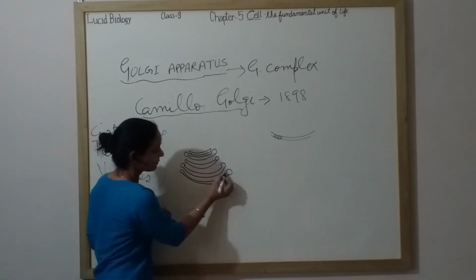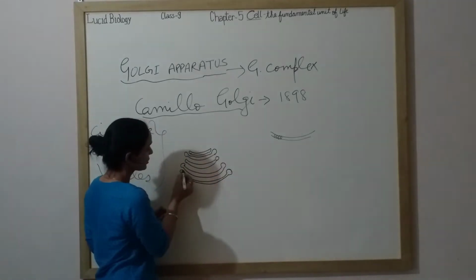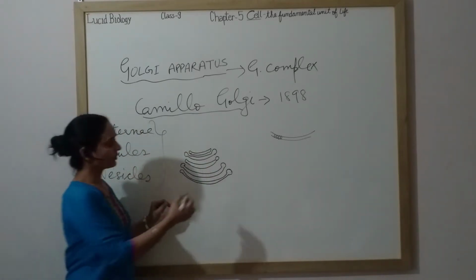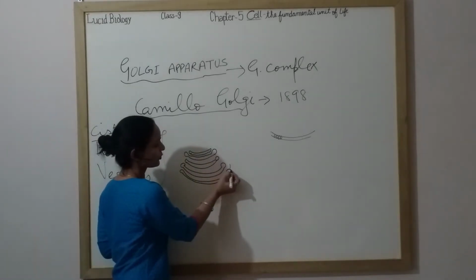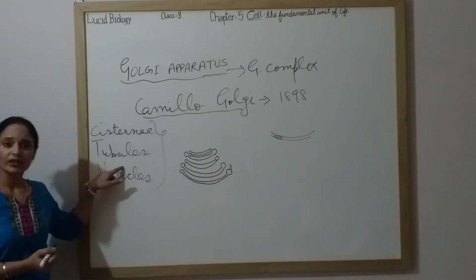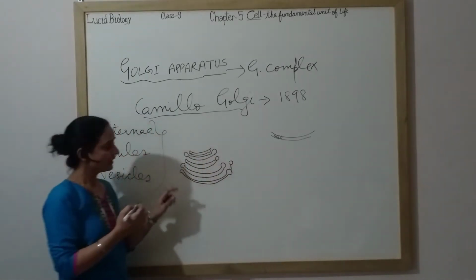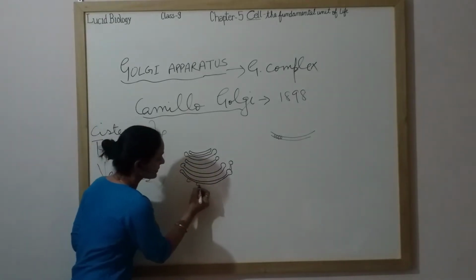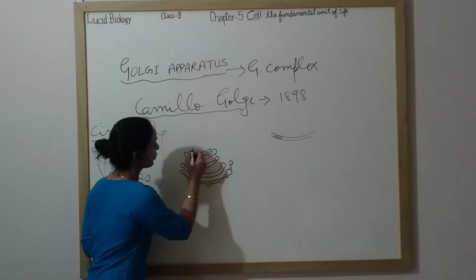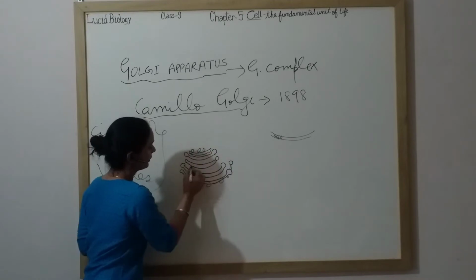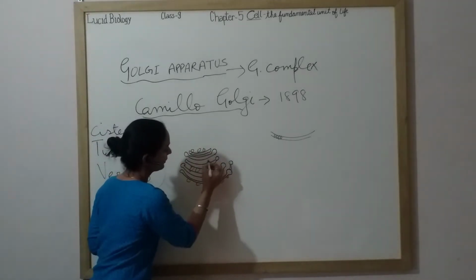You can see at the periphery it has swollen ends. Sometimes from the swollen end, a tube-like structure which we call a tubule arises and enlarges to form vesicles. You will find vesicles at both the ends, or even in between these gaps.